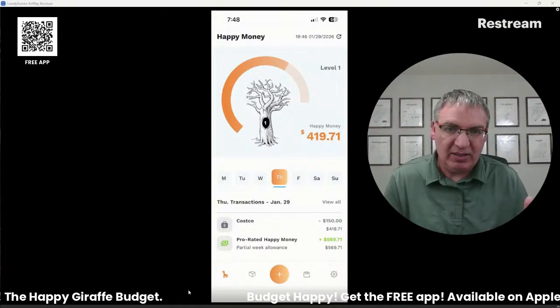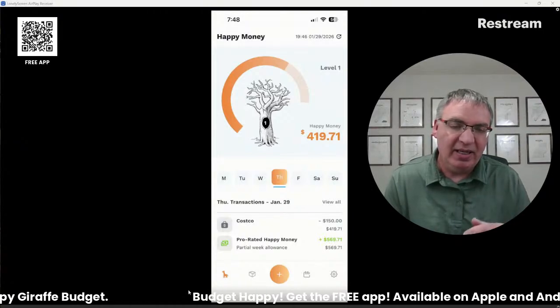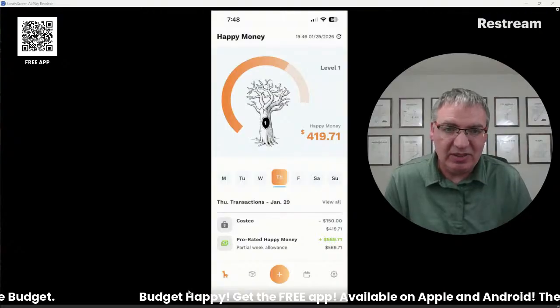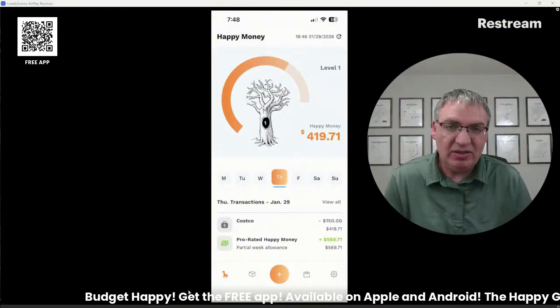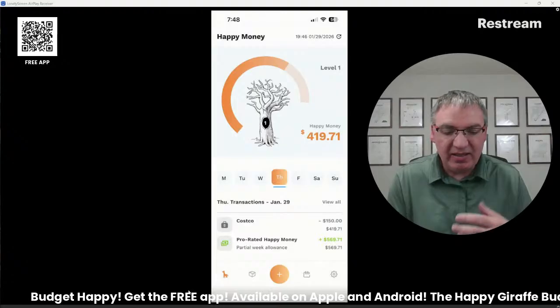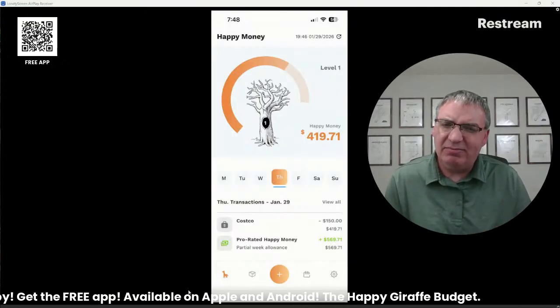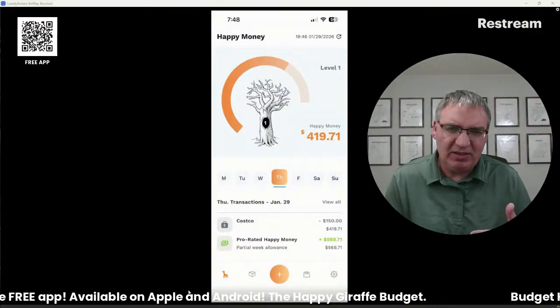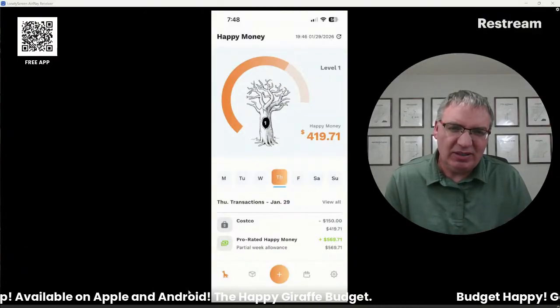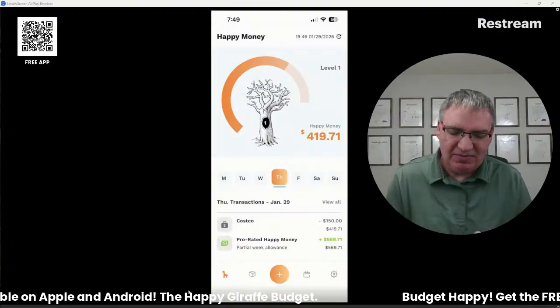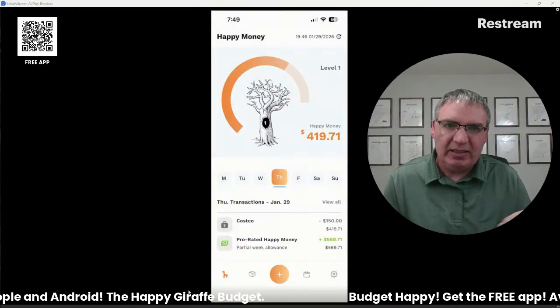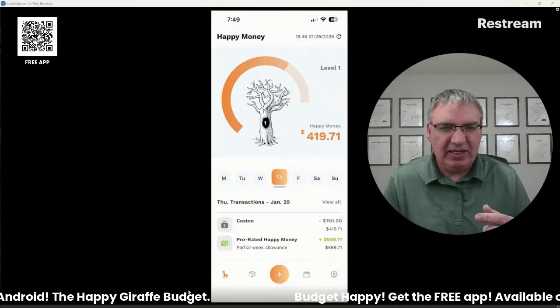There's one allowance. It only has to last a week. And you can spend it on whatever you want. I don't care what you spend it on. As long as you don't go over 0, you're doing okay. And then when you get to the end of the week, you can look back and be like, did I really spend that on the stuff that I should have? Like, were those good choices? Did that make me happy? So, and if you do that weekly, you're going to catch things a lot faster than if you do it monthly.